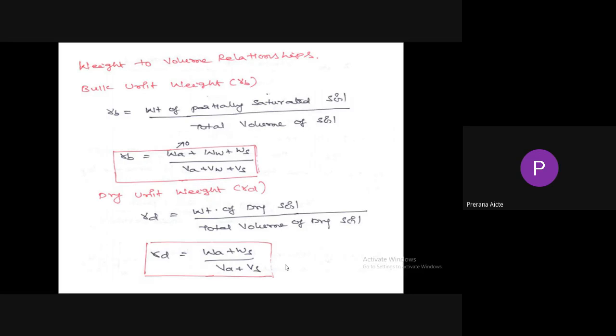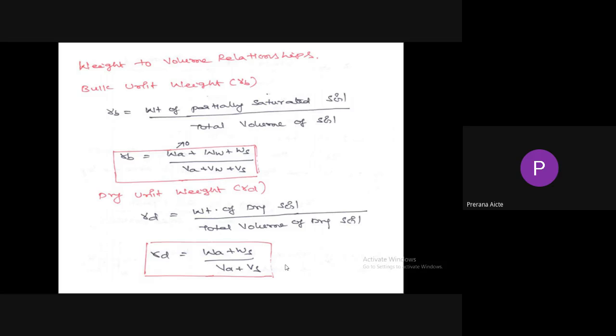Weight means weight of air, weight of water, weight of solids, since we are considering the volume of voids. Similarly, total volume means volume of air plus volume of water plus volume of solid particles.